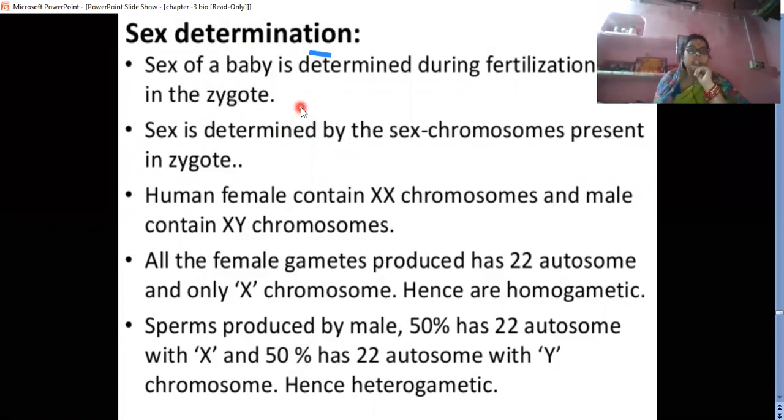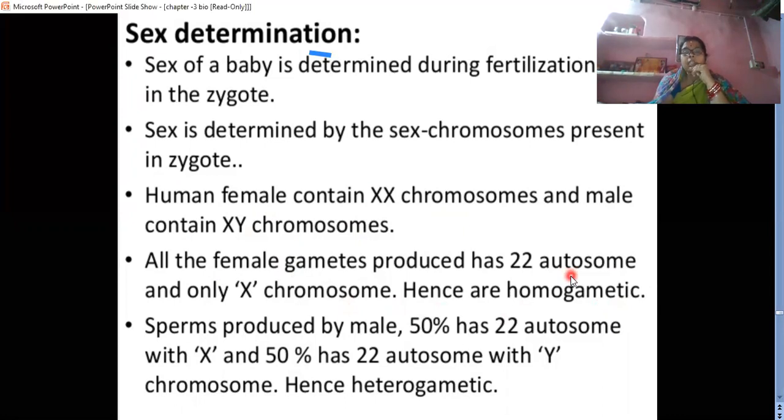एक child male or female कैसे determine करेंगे? That process is called sex determination, and it depends on the chromosomes carried from the father during fertilization. The female contains XX chromosomes and the male contains XY chromosomes. The female gametes produce 22 autosomes plus the X chromosome, hence it is called homogametic.